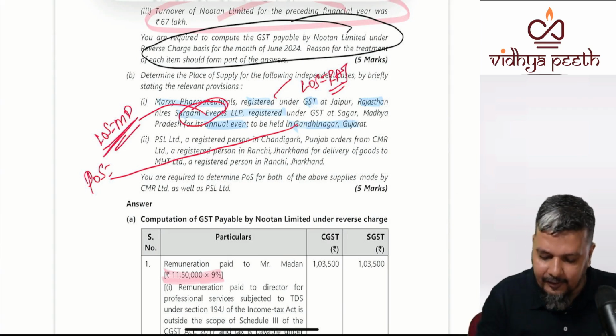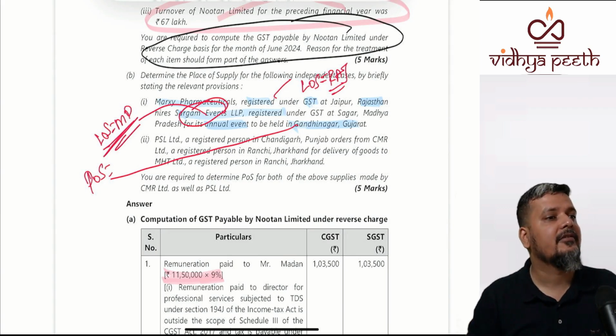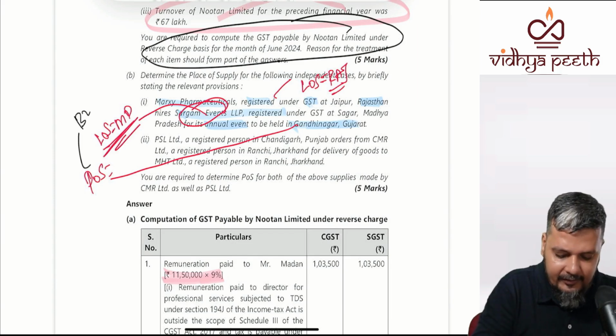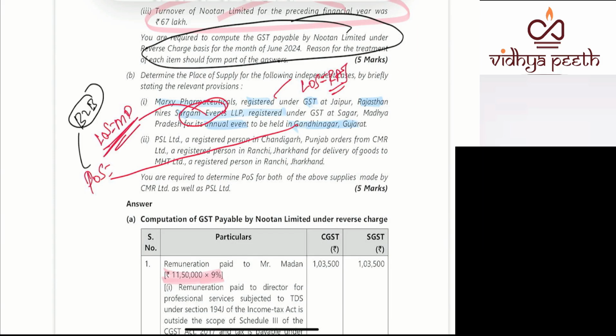So answer is not Gujarat. Though event is in Gujarat, answer is what? Is it B2B or B2C? B2B means place of supply is location of recipient, so answer is not Gujarat. Why? Because recipient is also registered.